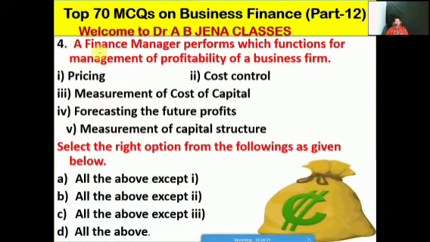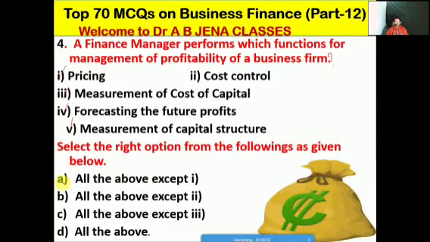Next one: a finance manager performs which functions for management of profitability of a business firm? First, pricing. Second, cost control. Third, measurement of cost of capital. Fourth, forecasting future profits. Fifth, measurement of capital structure. Select the right option from the following.